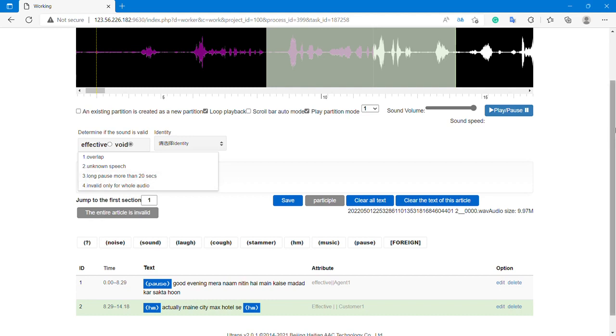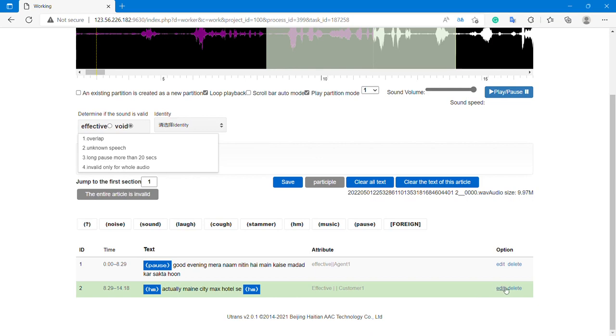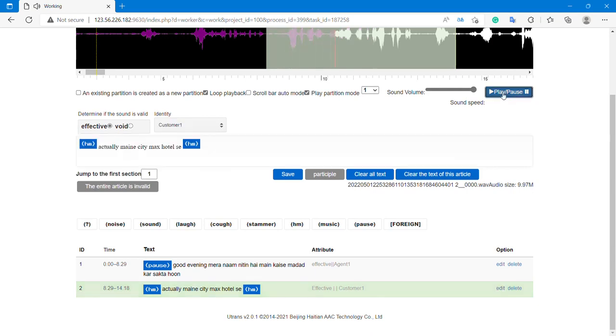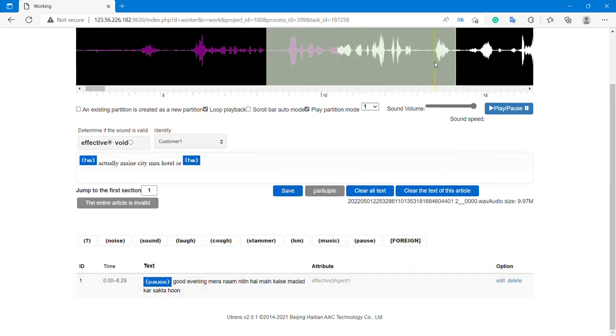What else? You can edit any segment from here. You can even delete this, and then again create the segment. So this is how you have to do it. If you have any doubt or any question, please connect to your project manager. Thank you.